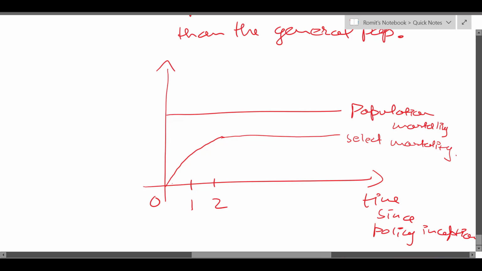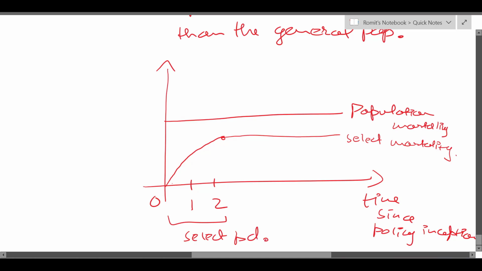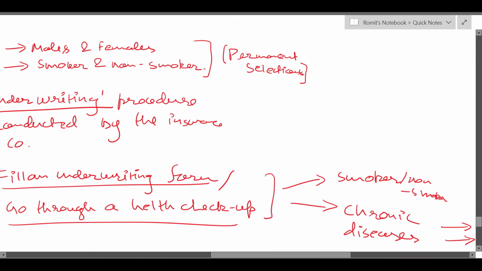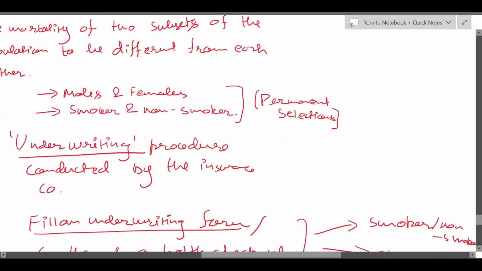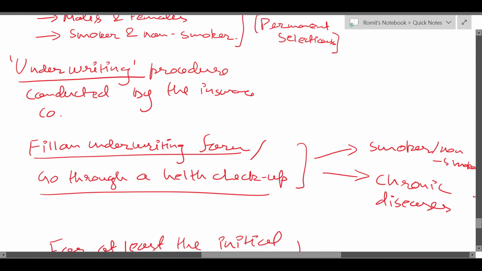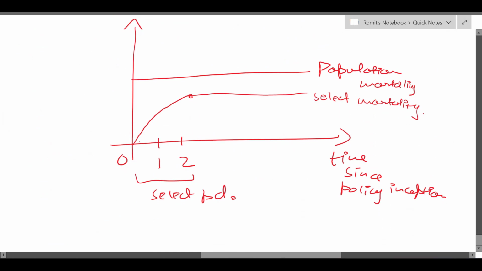Notice that this select mortality is never becoming equal to the population mortality, and actually I've drawn it a bit higher. Let me draw it here. It's never becoming equal to the population mortality even after the end of the 2 year select period. Now I already told you that it should, right? But it does not. Actually, people who have such chronic ailments such as cancer and very severe diseases never take up insurance policies.